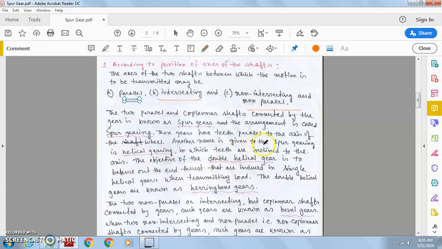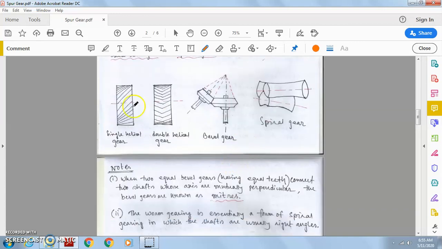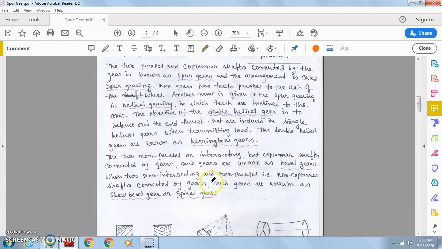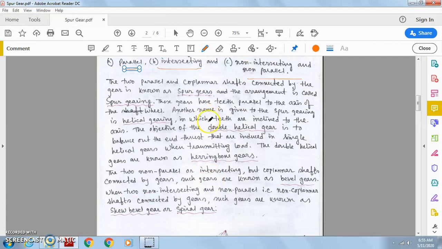These gears have teeth parallel to the axis of the wheel. Another name given to spur gearing is helical gearing, in which the teeth are inclined to the axis. This is a single helical gear, this is a double helical gear. The objective of the double helical gear is to balance out the end thrust that is induced in a single helical gear while transmitting the motion. The double helical gears are known as the herringbone gear.